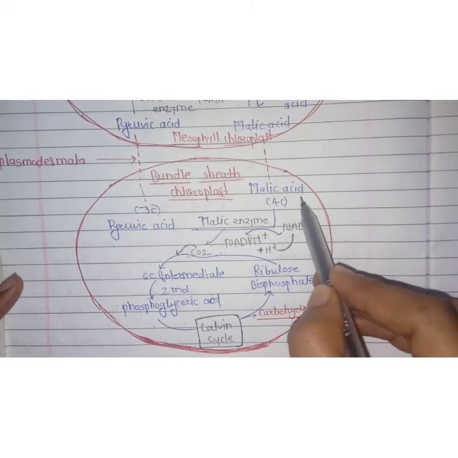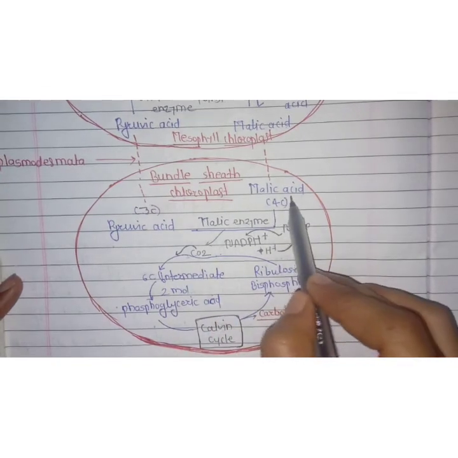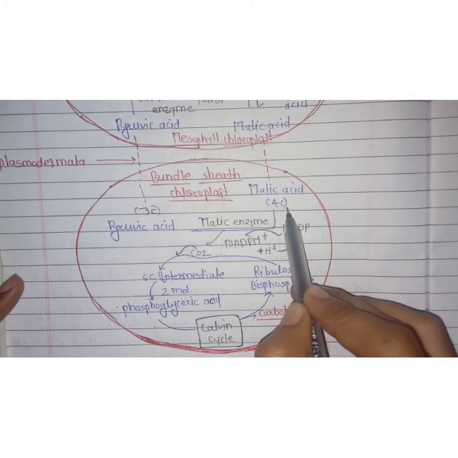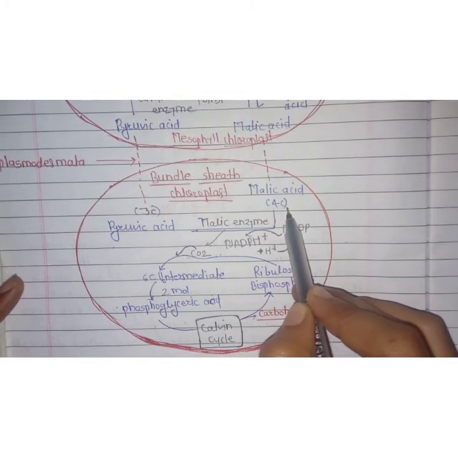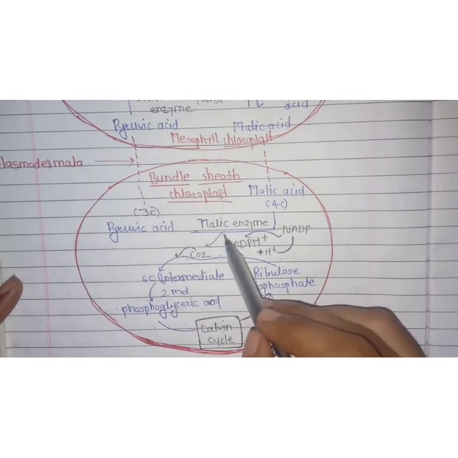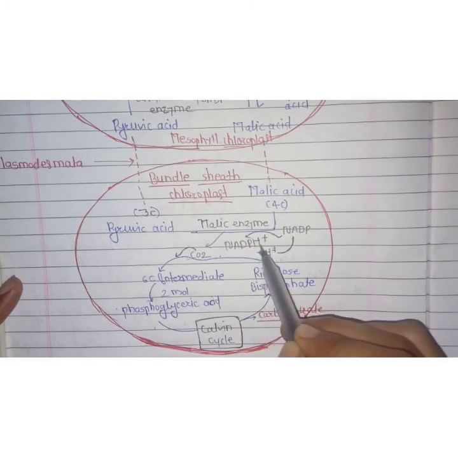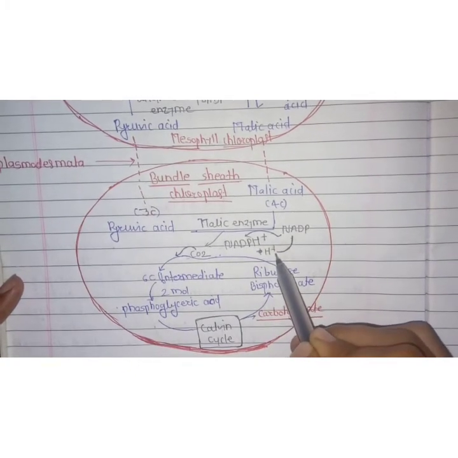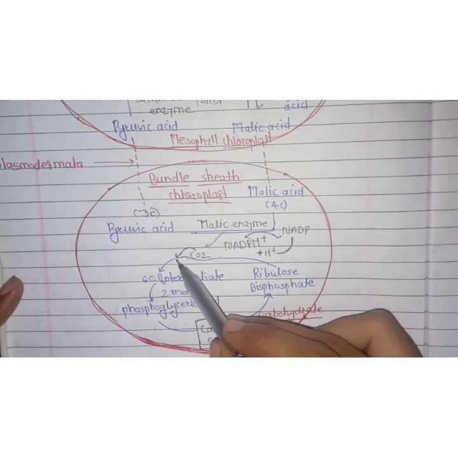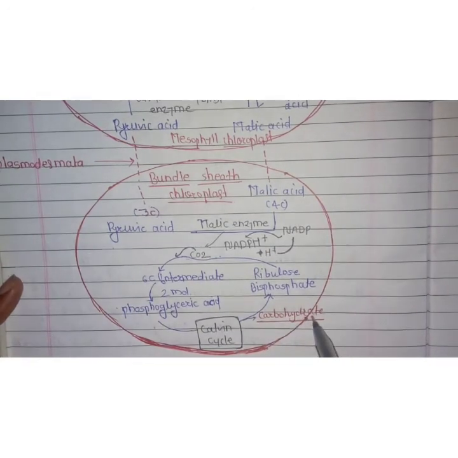Malic acid forms pyruvic acid by oxidative decarboxylation. While malic acid is converted to pyruvic acid, CO2 is evolved along with NADPH plus H plus, which are energy carrier molecules. This evolved CO2 enters the Calvin cycle for the production of carbohydrates.